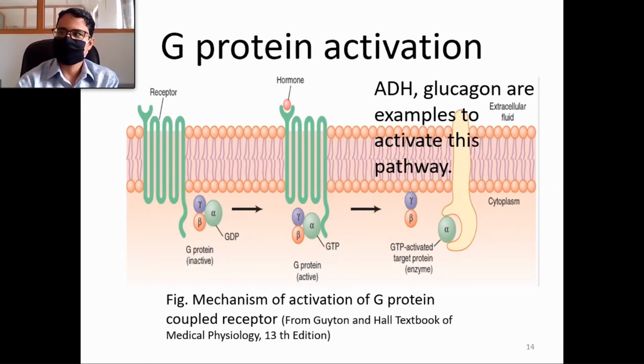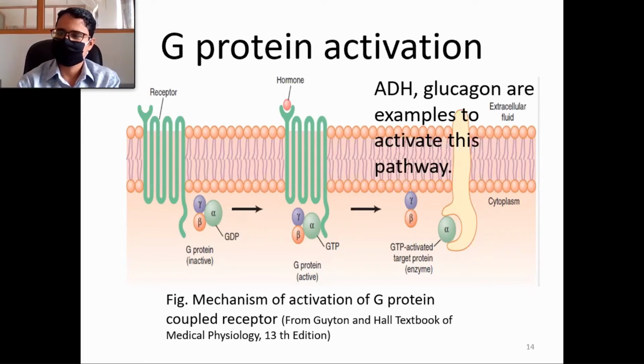The main point here is, in case of physiological antagonism, that is, having opposite effects on the same tissue, the substances are not chemically related, and therefore the receptors will also be different. But in case of pharmacological antagonists, that is, in case of drugs, in most cases the antagonist binds with the same receptor but does not produce any action.